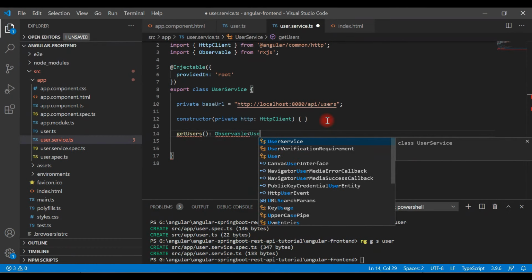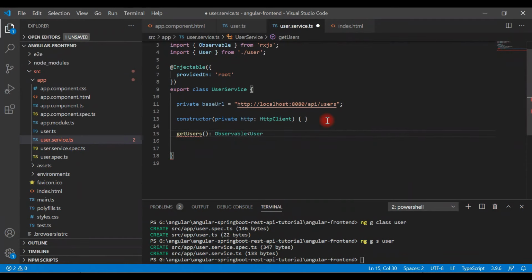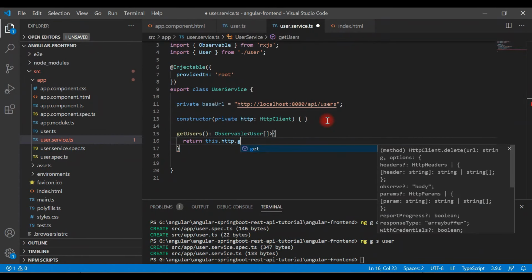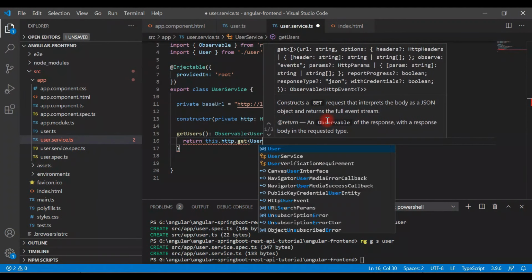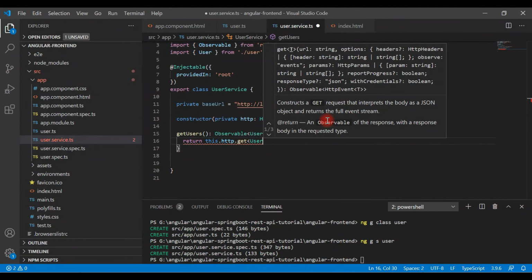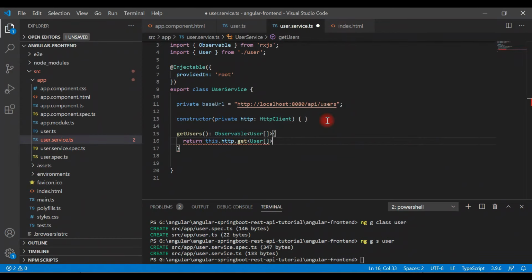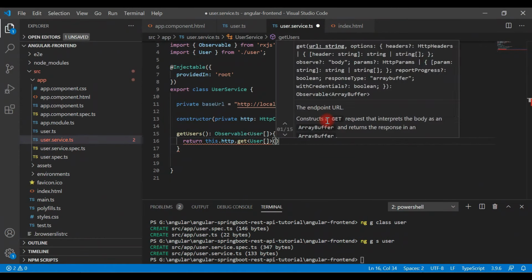Here we can pass the type. This REST API returns an array of user objects, so I can give User array something like this. Say return this.http, and then let's call the get method, and here we are going to pass the type as User array, and to the get method we are going to pass the URL, right?